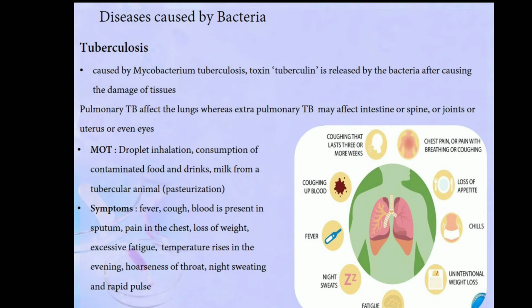The mode of transmission of pulmonary tuberculosis is through droplet inhalation, or when we consume contaminated food and drinks containing the bacteria, it can lead to infection. Also, when you consume milk from a tubercular animal, it can also cause tuberculosis.